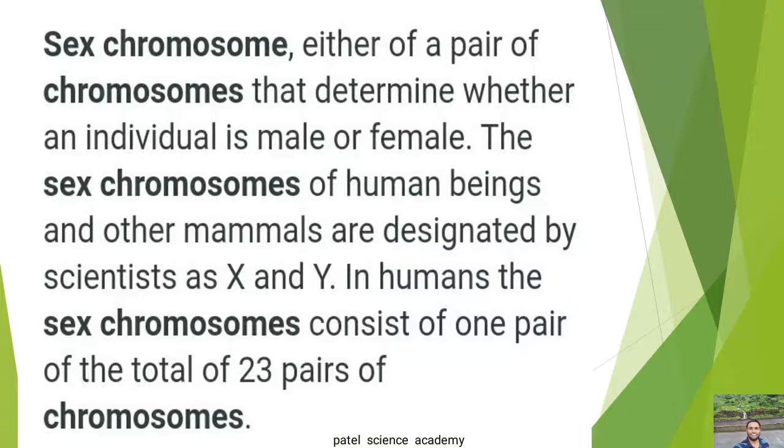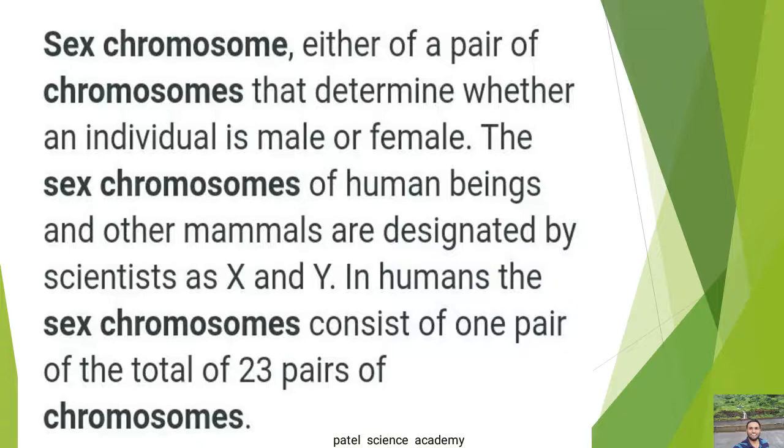So actually, dear students, these are those chromosomes which decide the gender of the body, whether that body will be male or female. That's why this is called a sex chromosome. Human beings and other mammals have X and Y chromosomes as sex chromosomes. Either of the pair of chromosomes determines whether an individual is male or female. The sex chromosomes of human beings and other mammals are designated by scientists as capital letters X and Y.